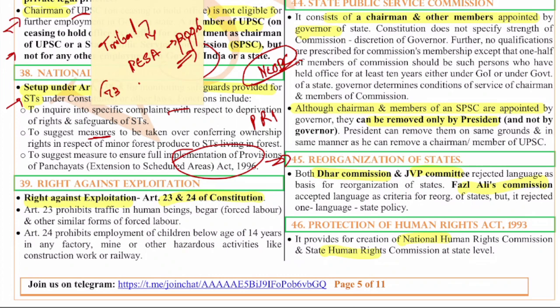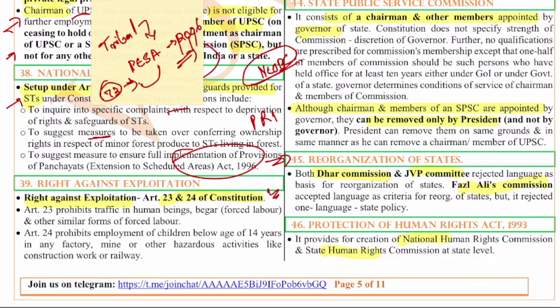Okay. Next one, the right against exploitation. As we all know, there are 6 fundamental rights: right to equality, right to freedom, right against exploitation, right to freedom of religion, cultural and educational rights, and the last one, the right to constitutional remedies. So these are the 6 fundamental rights that we have. But sometimes the question comes broadly on these rights. Articles 23 and 24 come under the right against exploitation. So you have to know clearly 23 and 24.